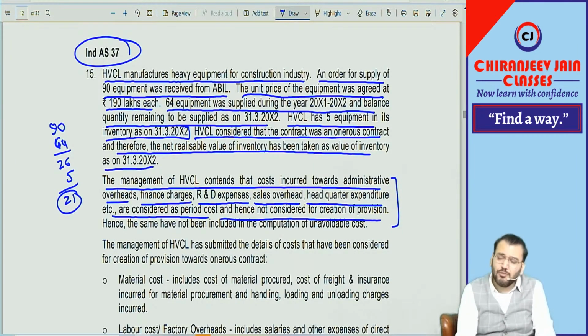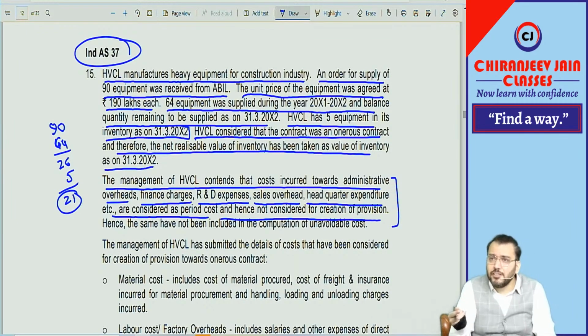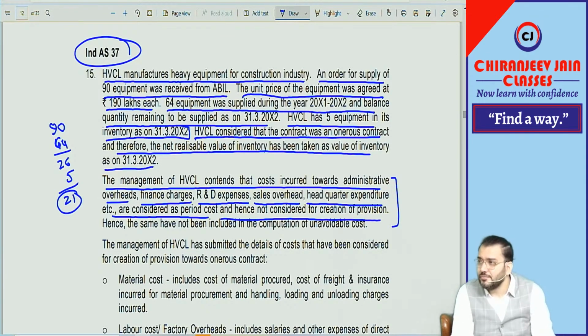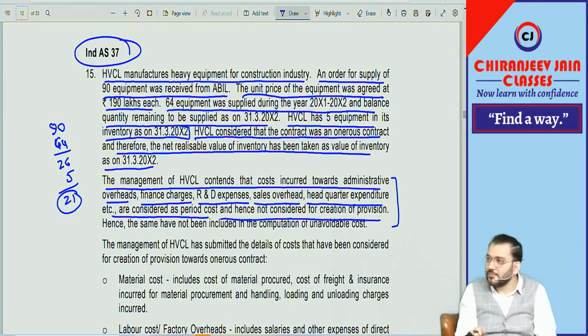Just try to understand when you are saying unavoidable cost, which cost will be unavoidable? The incremental cost, or the costs which will be incurred even though the asset is not manufactured. Once again, try to understand whatever I am saying. When I am saying we need to create a provision with an amount equal to unavoidable cost, it means costs which cannot be avoided.